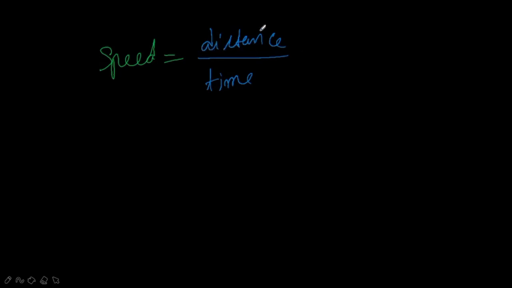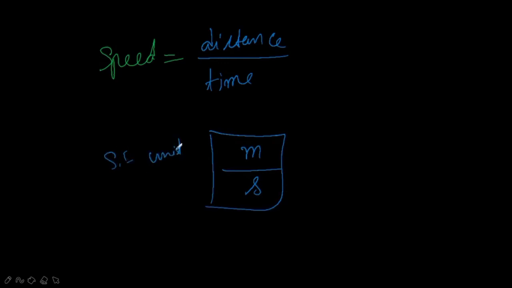What is the SI unit of distance? It is meter. Then what is the SI unit of time? It is second. So the SI unit of speed will be meter per second. It will be meter per second.